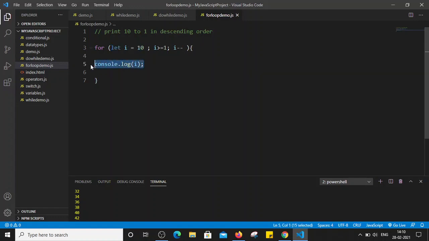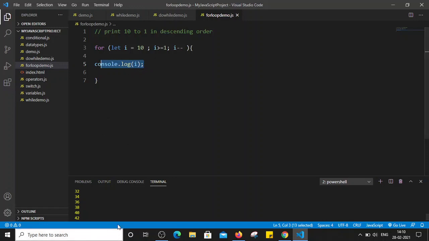So it will print the value of 10. After that we will decrement the value by 1. So i-- will make the value 10 to 9, right? So now i is 9. We will check the condition whether 9 is greater than or equal to 1, that is also true. So it will again execute, printing the value 9. Similarly it will keep executing until the value becomes 0, right?